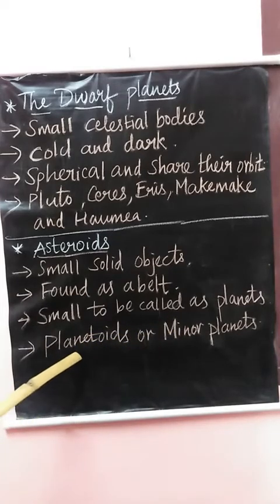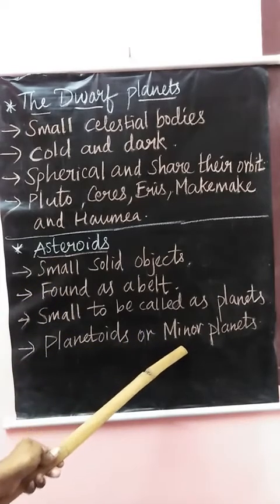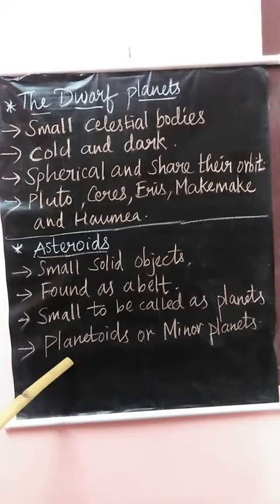They are also known as planetoids or minor planets. So what is the other name for asteroids? Planetoids or minor planets. Do you have any idea how asteroids are formed?